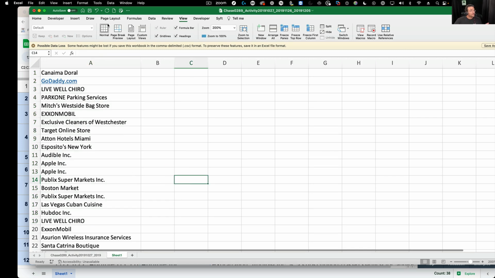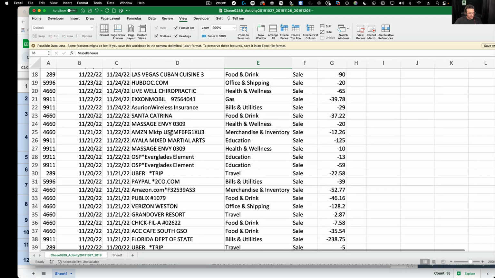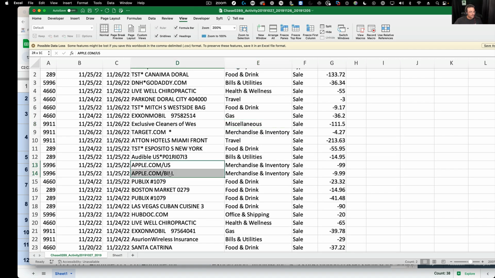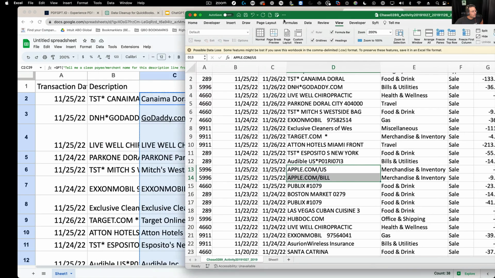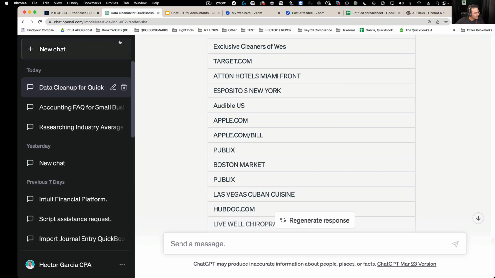Or after you've cleaned up the vendors, so for example, let's say all these vendors happen to be cleaned up, then I can do a pivot table, and it would just be much cleaner, much more organized, because I don't have the multiple payees. Like for example, this Apple.com US, Apple.com bill. These two things should only really be one payee. So that's the idea that we leverage ChatGPT to clean up data like that. Okay, cool. All right.